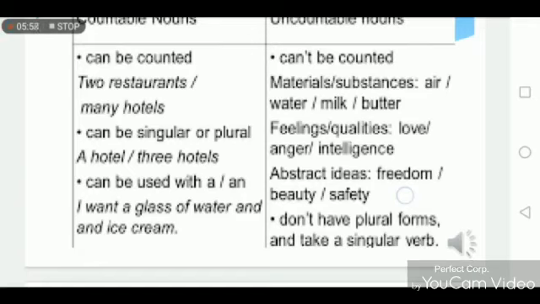Feelings and qualities like love, anger, intelligence are all uncountable nouns. You can't write loves, you can't write angers, you can't write intelligences. Third point. Countable noun can be used with a and an. A and an, as you all know, are the articles. So we can use articles with the countable singular noun, but we can't use articles with the uncountable noun.